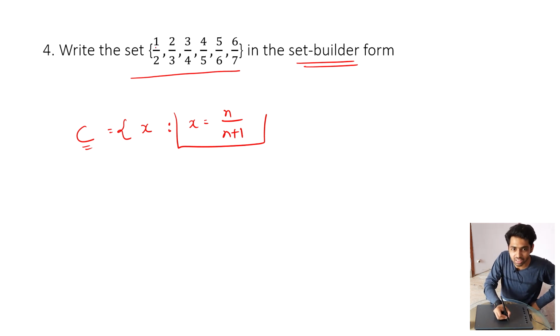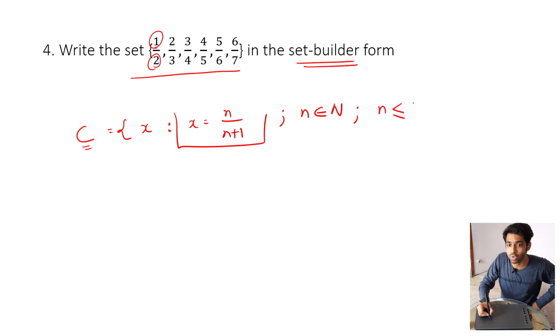If you can see here, the numerator is 1, and the denominator is 1 more than the numerator. So let's assume, I will write down one more condition, that n belongs to N, that is natural numbers, and I will add one more condition, that n is less than or equal to 6.